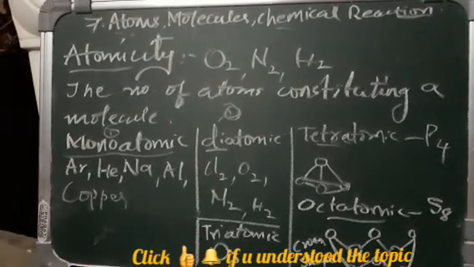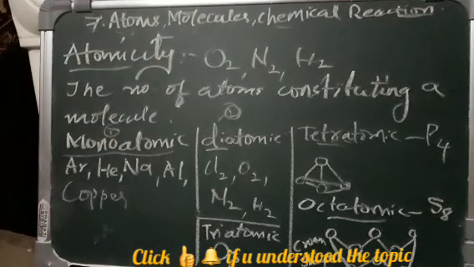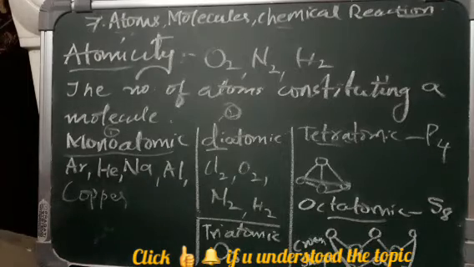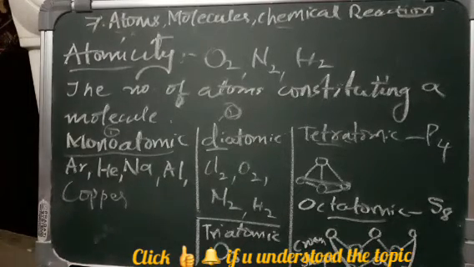And what is valency? What is valency that you know? As I said, there are over 115 elements known to us till now, isn't it? These elements react with each other to form compounds. Every element has a definite combining capacity that determines the atomicity of its molecule.